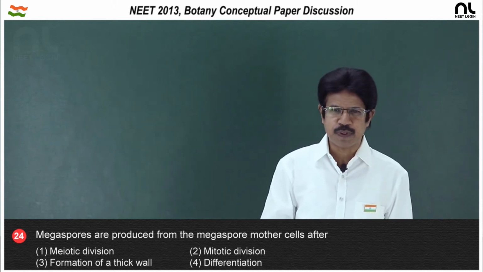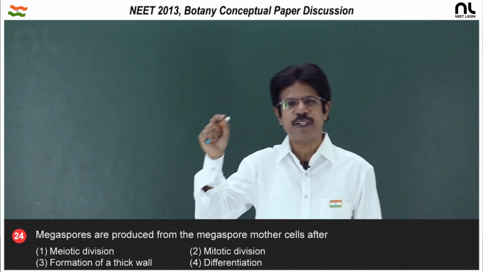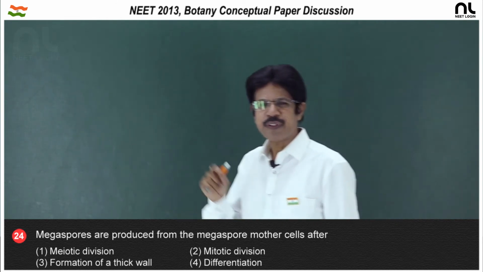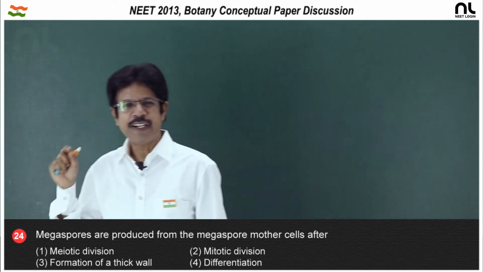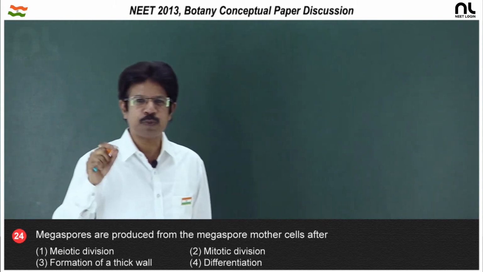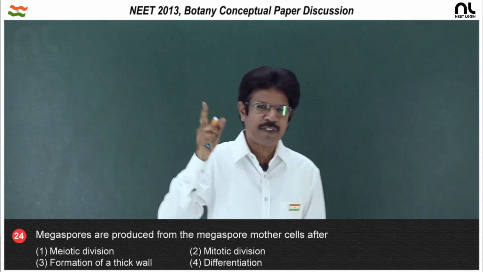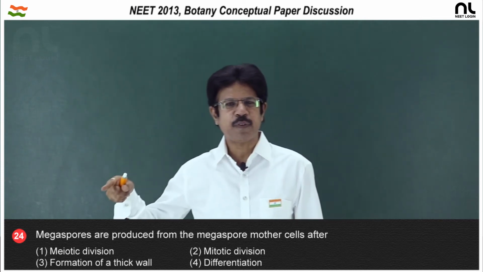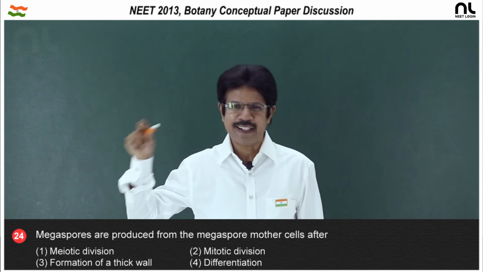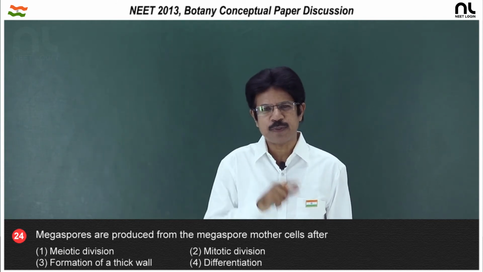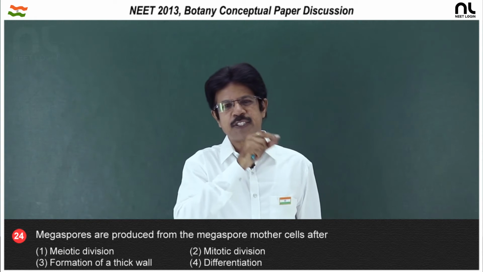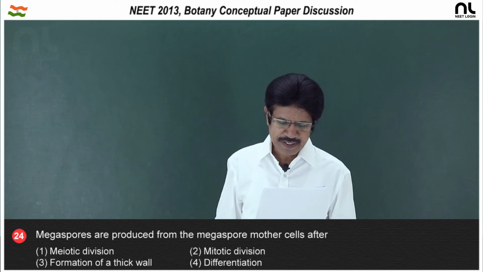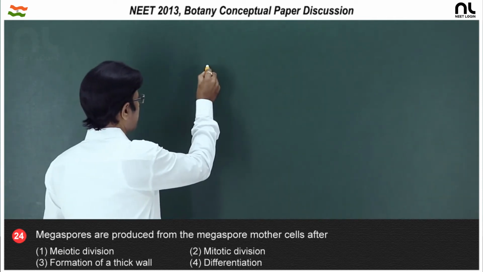That functional megaspore undergoes 3 generations of mitotic division, 7 mitotic divisions in all, that produce a 7-celled, 8-nucleate embryo sac. What do you call it? It is a monosporic embryo sac. So, the first cell of the female gametophyte is the megaspore. The last cell of the female gametophyte is the female gamete, that is the egg cell. And the last cells of the sporophyte are megaspore mother cells, which are diploid. So, the right option is the first option, meiotic division.